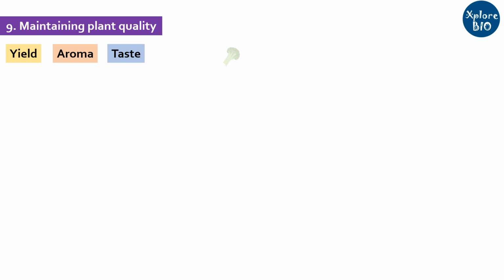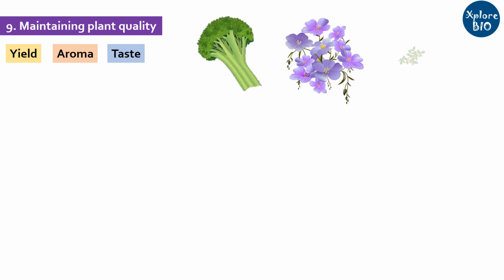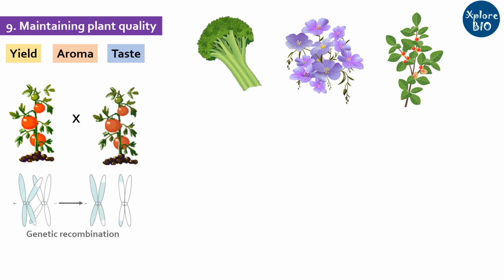Another important application of tissue culture is obtaining identical plants for quality maintenance. There are instances when you want to maintain the yield, aroma, taste, or other characteristics of plants such as vegetables, flowers, or herbs. And if the plant is naturally cross-compatible, it may undergo genetic recombination, combining genomes of both the parents, which changes the genome of offspring. And the next generation plant will most often not show identical characteristics. It may lead to economic losses to the growers.